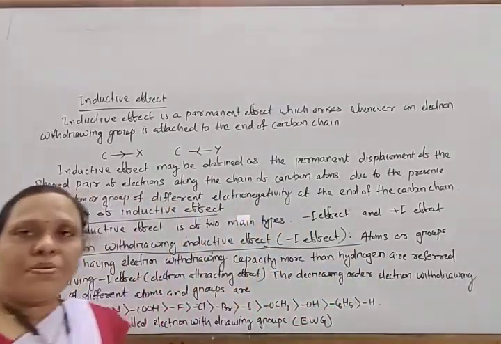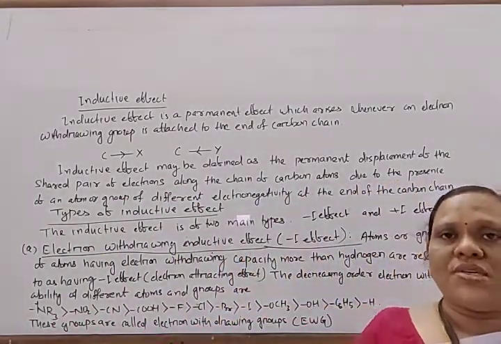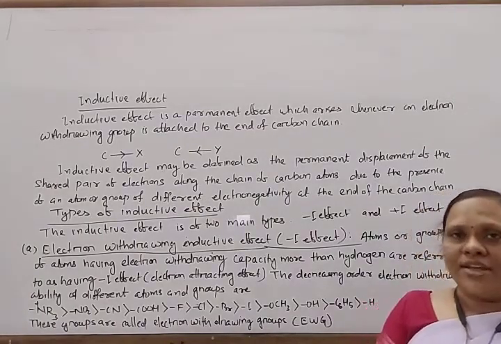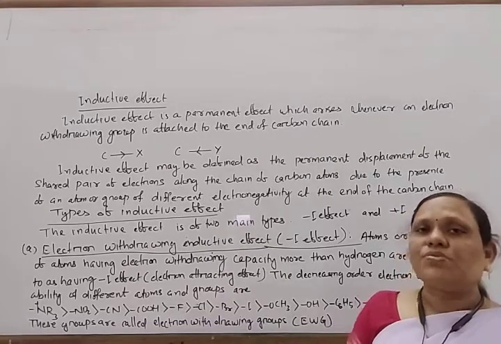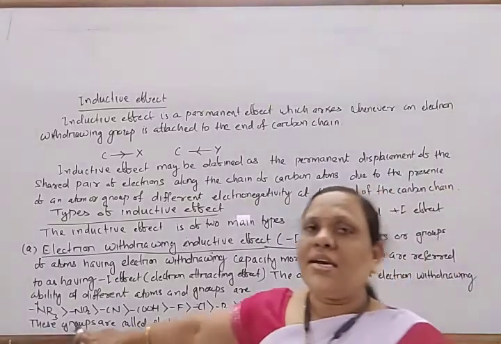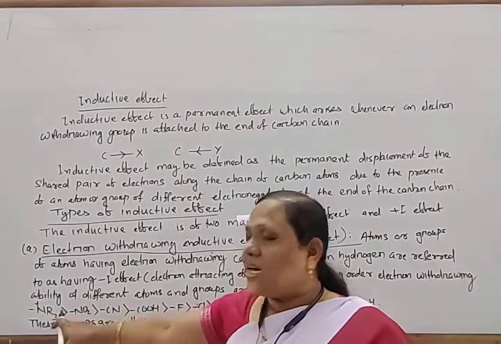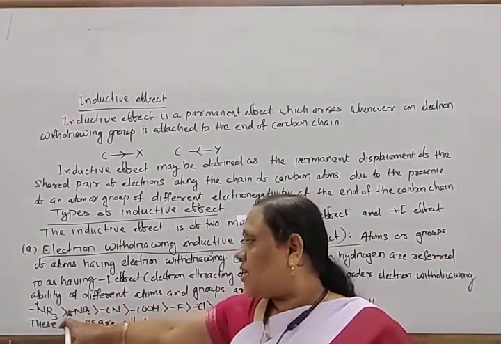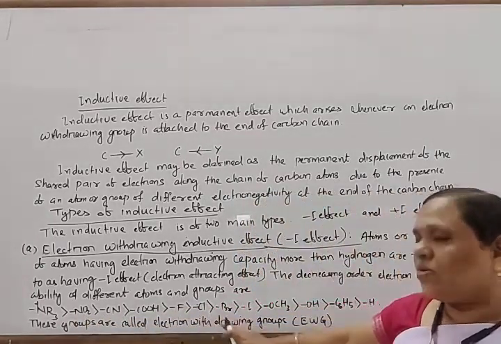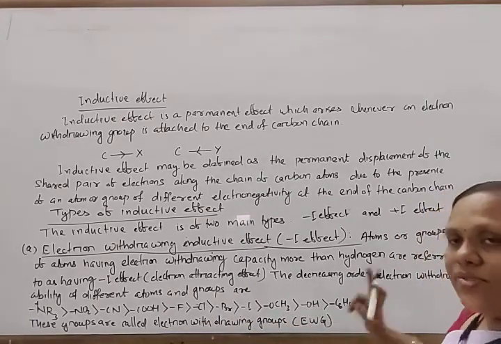Atoms or groups of atoms having electron withdrawing capacity more than hydrogen, if attached to one end of the carbon chain, then that is known as the minus I effect. Some groups which have more tendency to withdraw electrons than hydrogen are NR3+, that is a quaternary salt, trialkyl ammonium ion, and then NO2, then cyanide, CHO, chloride, fluoride, bromide, iodide, then methoxy, then hydroxy, then phenyl, then hydrogen.